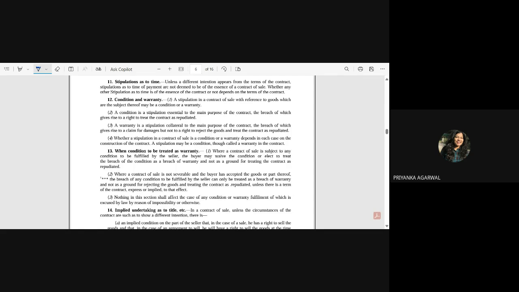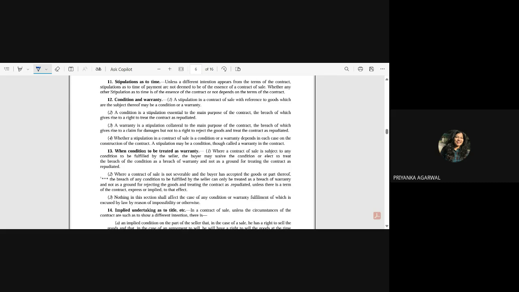If the buyer is not saying that, as to time, maybe with regard to delivery, or as to time with regard to payment. Here it is saying as to time of payment. So the time of payment must be with regard to the seller, right? If the seller is not specifying that time of payment is an essence of the contract, then it is not, in general parlance. But if the terms of the contract say that time of payment is an essence, then it will be considered an essence, otherwise not.